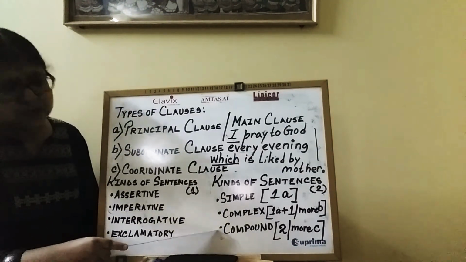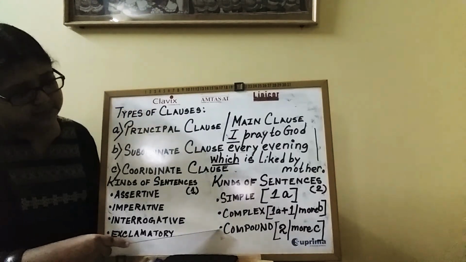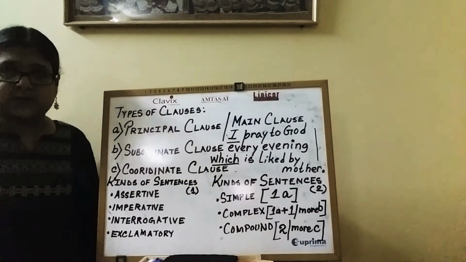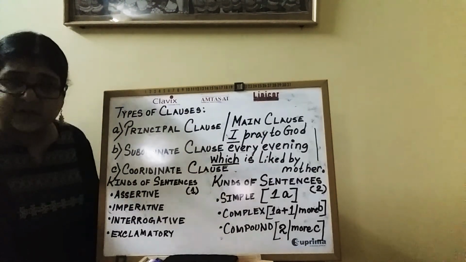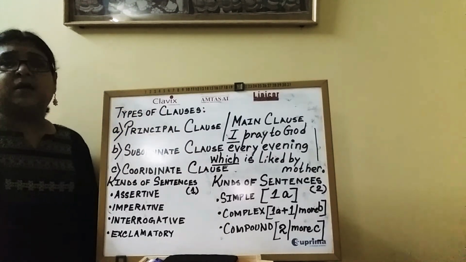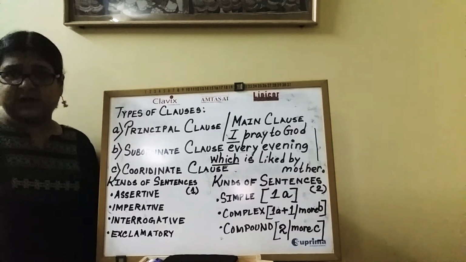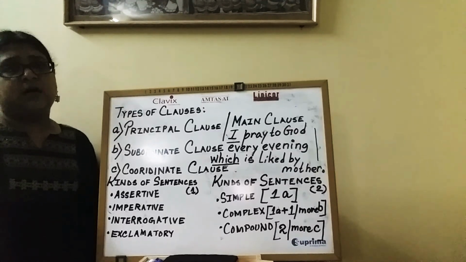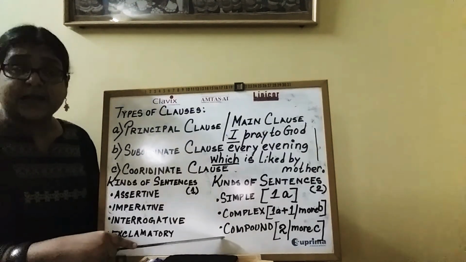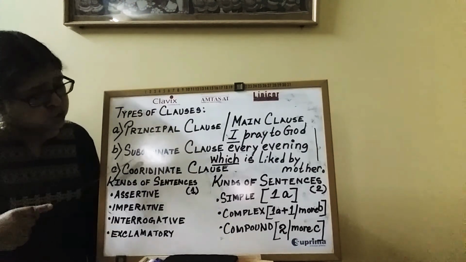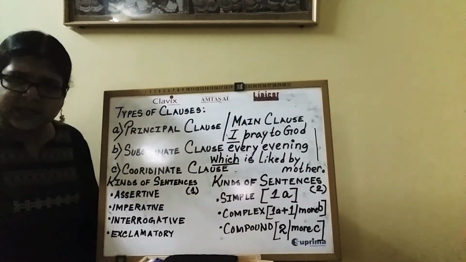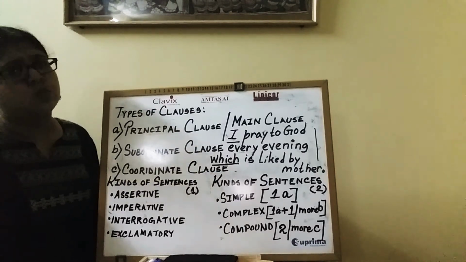So, a compound sentence, therefore, is a sentence where there are nothing but two or more coordinate clauses. So the last example which I had given you, Radha believes in God, but Ravi does not believe in God, is a compound sentence where there are two coordinate clauses. Okay?